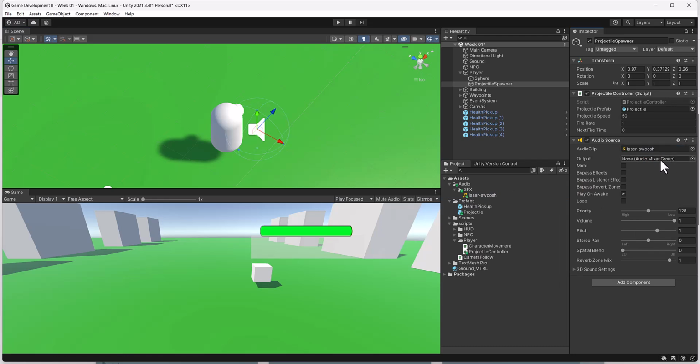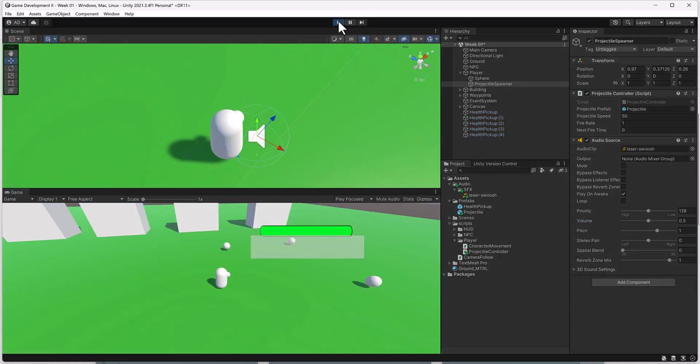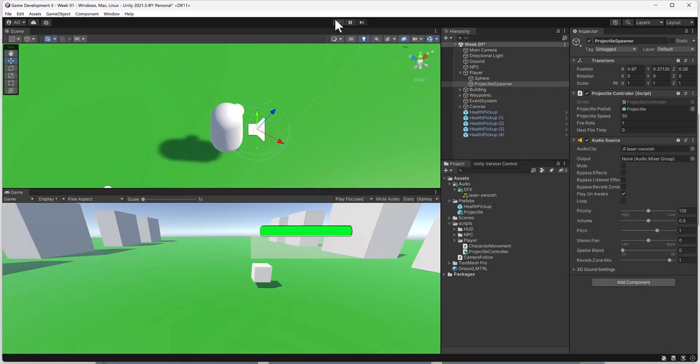Now, don't worry about a mixer. This is a good way of mixing between multiple audio files. For the volume here, I'm going to make it 0.5, just about half the sound. I'm actually not a big fan of loud shooting and things like that because I like dramatic games. I want to enjoy the music and the dialogue and stuff. So this even still might be too high, but let's test it out. So you notice if I press play, it automatically plays the sound and then nothing has been shot. And that's because of this feature here, play on awake.